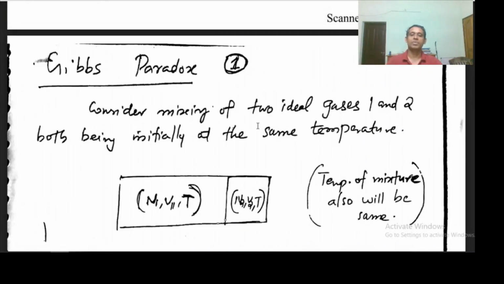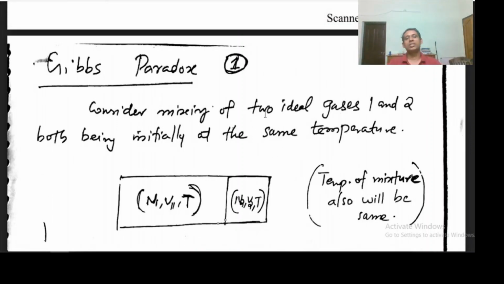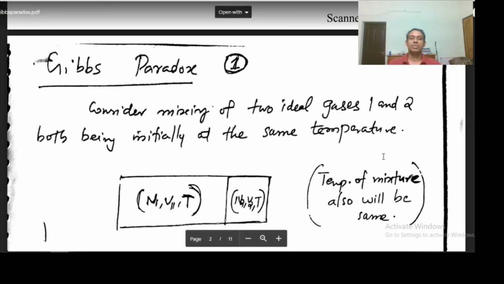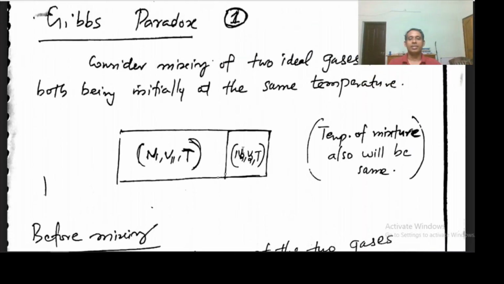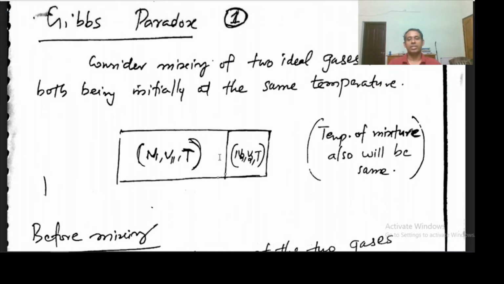Let's see what the Gibbs paradox is. We consider the mixing of two different ideal gases, 1 and 2. This enclosure has a partition.